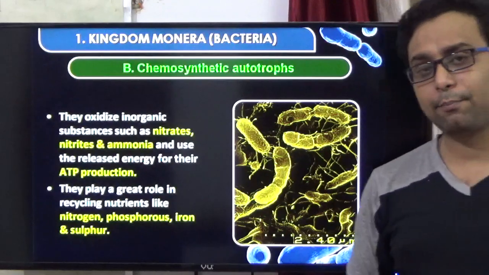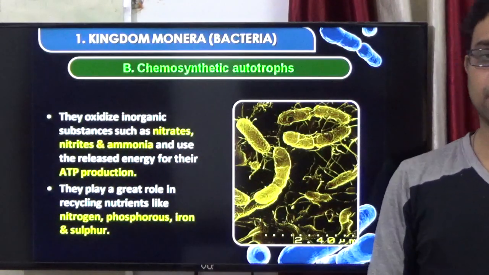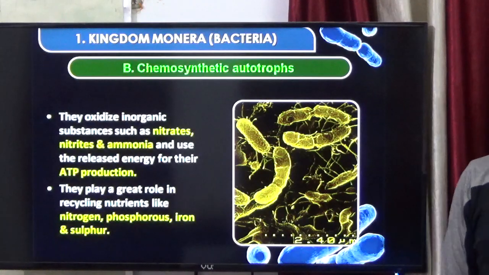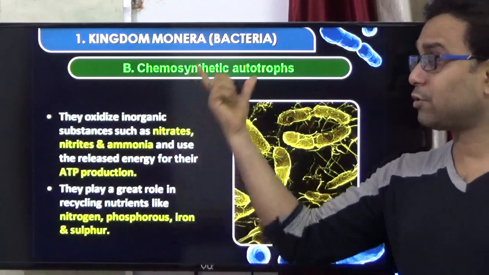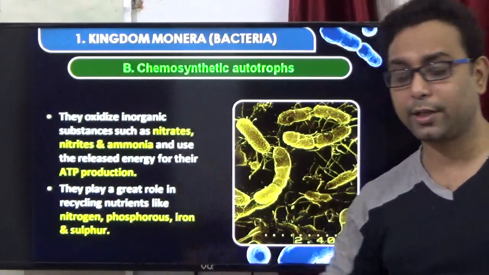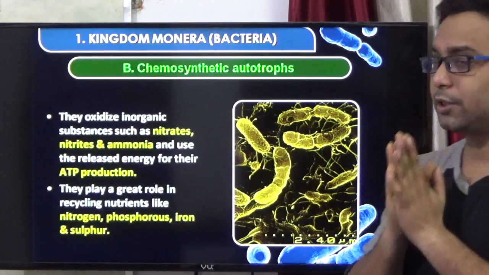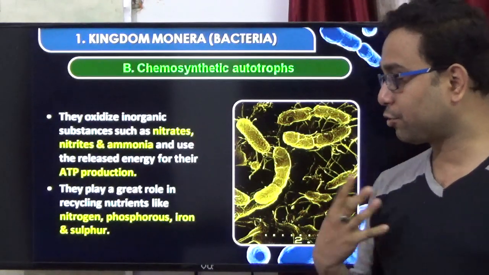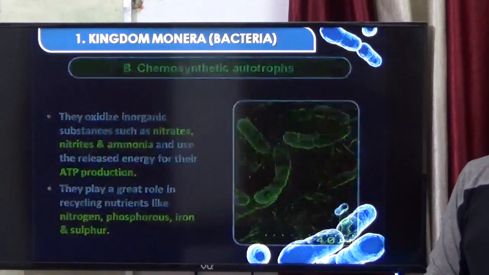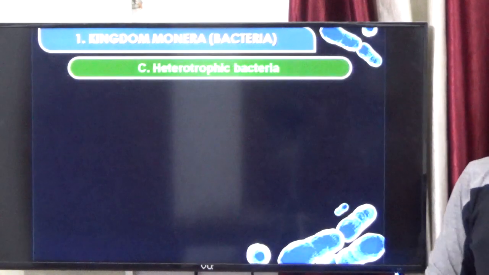So they take the important role in the nitrogen cycle. They take the important role in the phosphorus cycle, also in the iron and sulfur cycle. So these chemosynthetic autotrophs take the important role. Very important question from any point of view. So these are the chemosynthetic autotrophs: Nitrosomonas, Nitrobacter. Some more common examples are there. This is the most common example also.